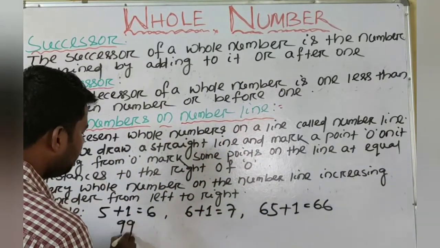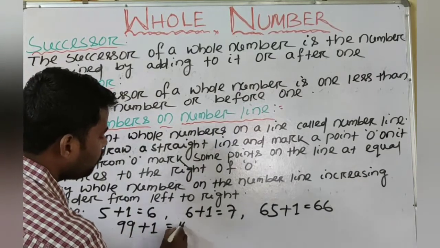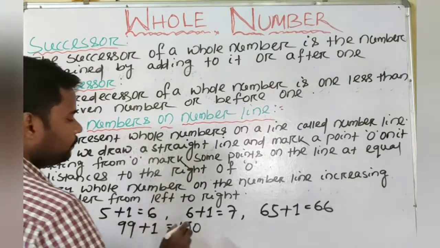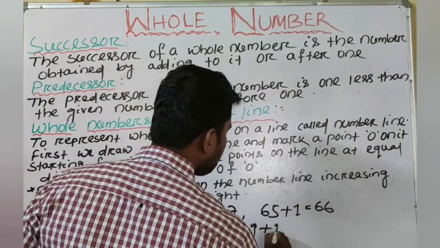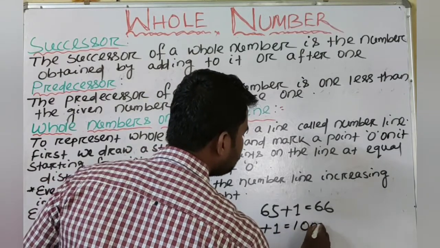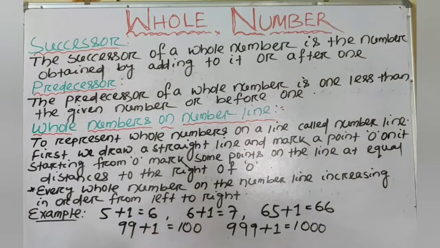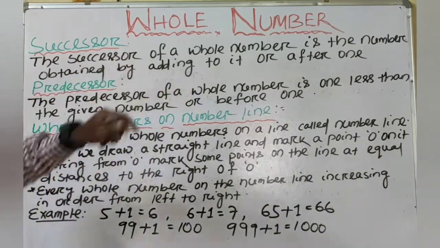When we take 99, a whole number, what will be its successor? 100. 100 is the successor of 99. When we take 999, what will be its successor? 1000. So for any given whole number, when we add 1, we get the successor of that whole number.